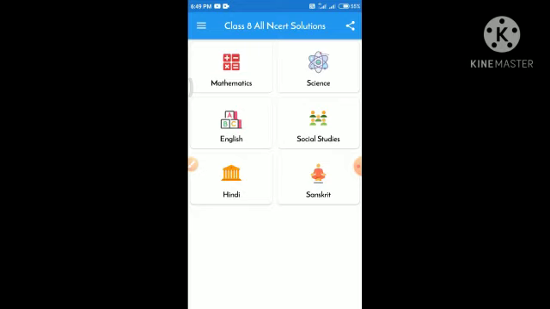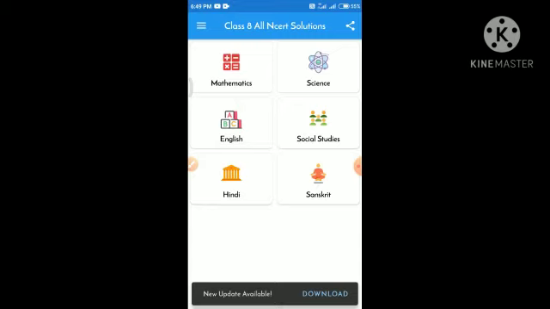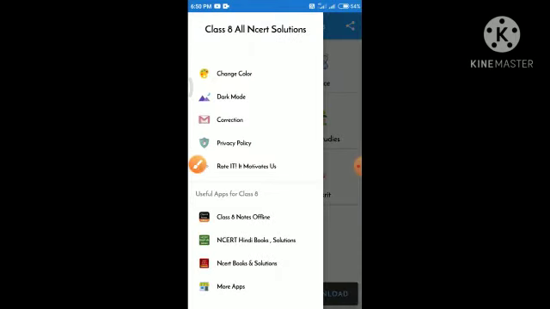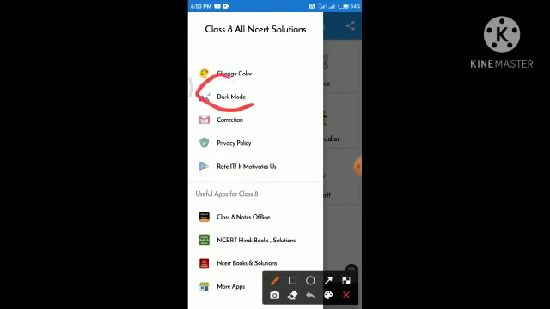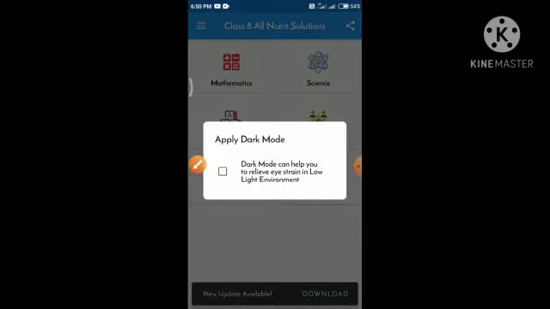You can see how it was done. I want to apply this in dark mode. So again, in a similar way, in the class 8 NCERT book you also have to click this three dot. I will click it, so you will see this type of interface. The second option in the tab is the dark mode. You also click it, but here